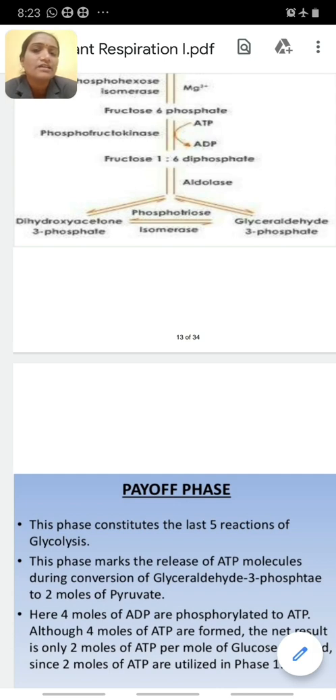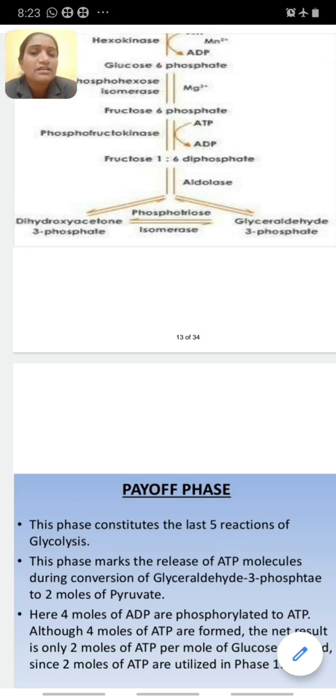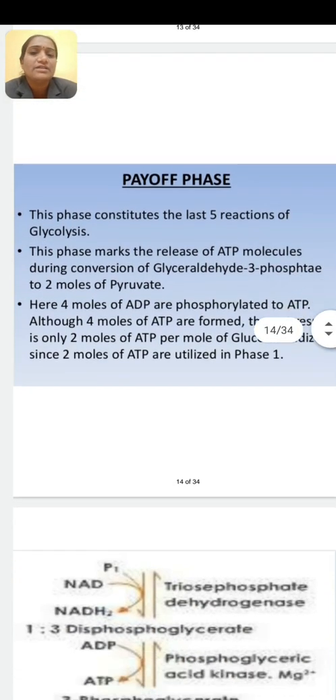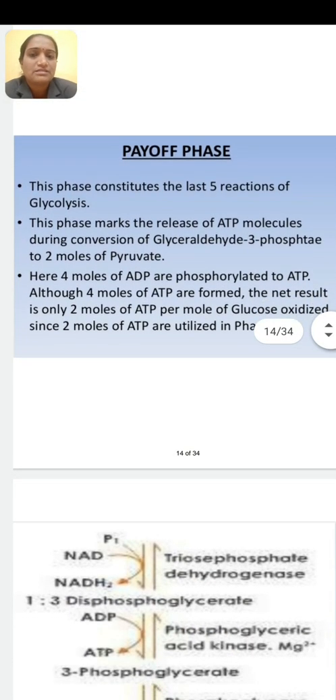And the second compound is glycerol aldehyde 3-phosphate. Here also the phosphate group is attached at the third carbon atom. Means here fructose 1,6-diphosphate undergoes cleavage to form two similar molecules. One is dihydroxyacetone phosphate and second is glycerol aldehyde phosphate. Okay. Then second phase, payoff phase.